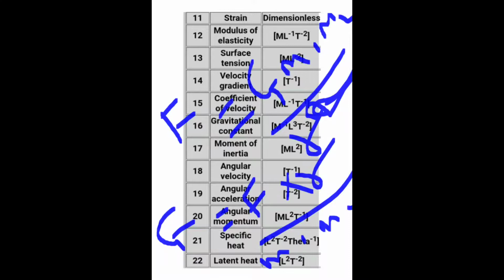We put the dimension of force, radius means L, and m1 and m2 are mass, that means M square, and we can easily calculate the gravitational constant. You see here the gravitational constant is given in the list.